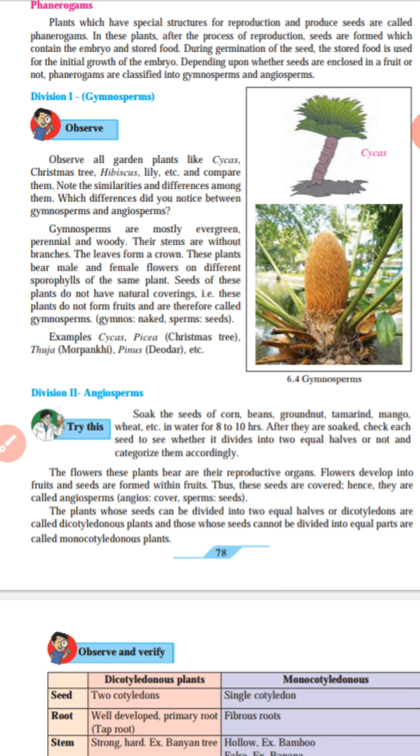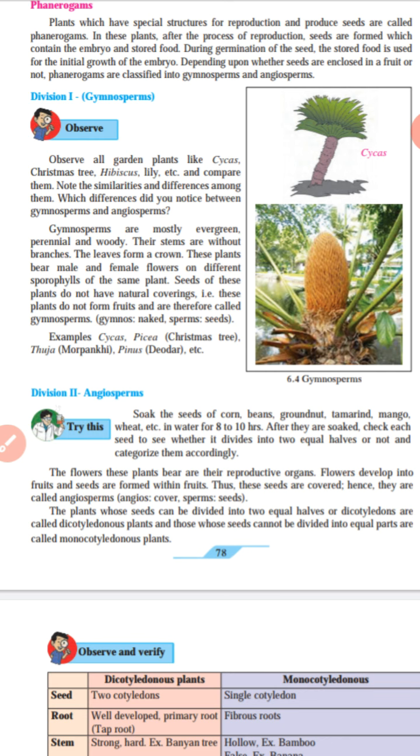These plants bear male and female flowers on different sporophytes of the same plant. Seeds of these plants do not have a natural covering. That is, these plants do not form fruits and therefore are called gymnosperms.